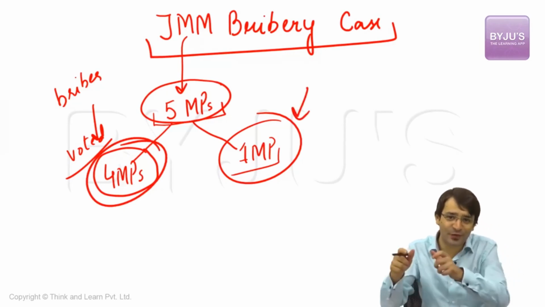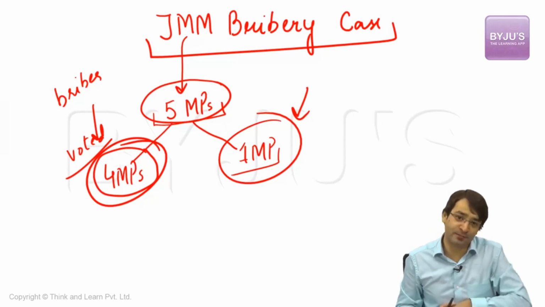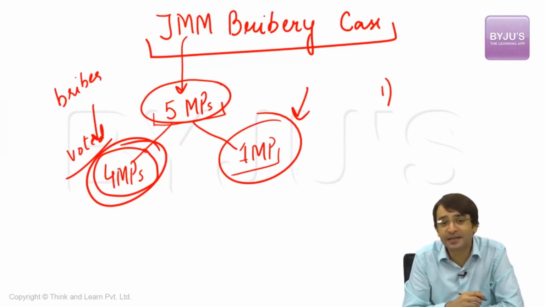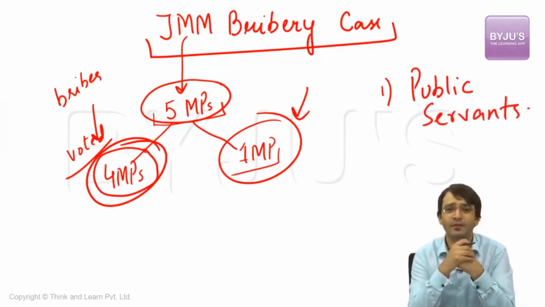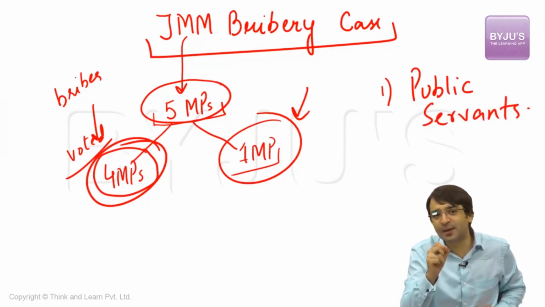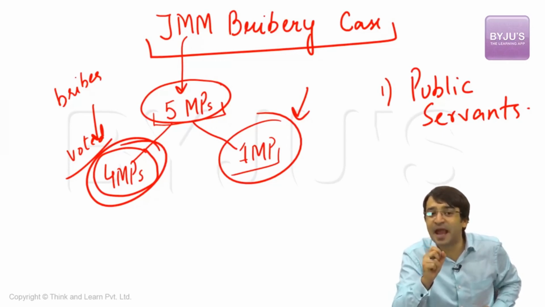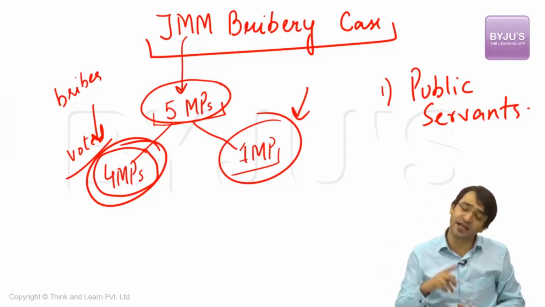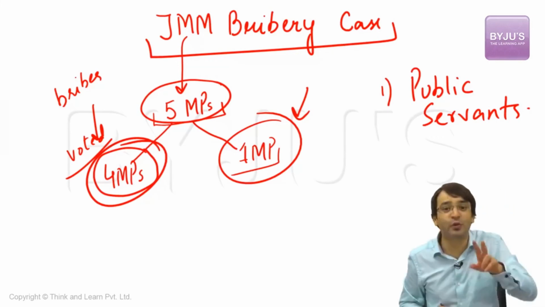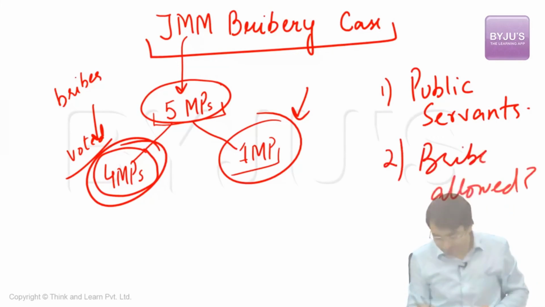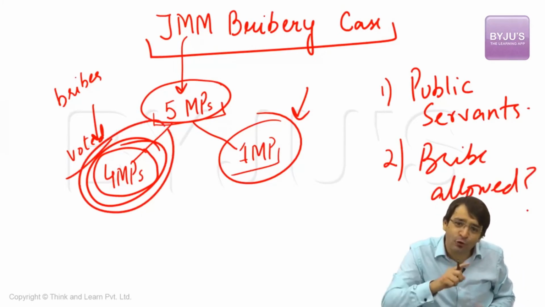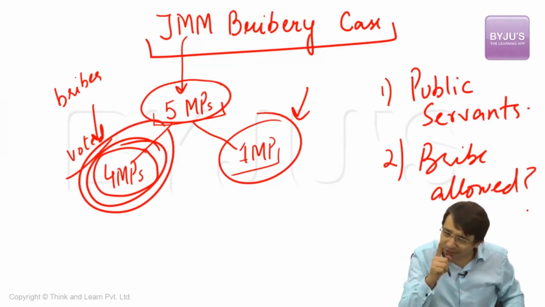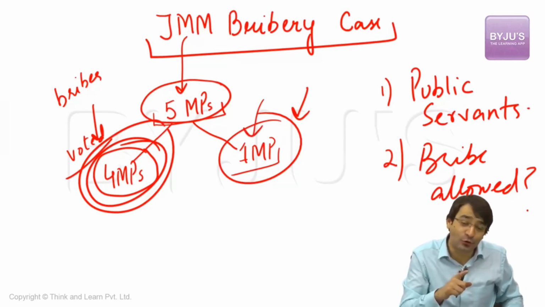When the investigation took place, the matter went to the court. The court said, 2 questions are important. Question number 1, are these MPs, the members of the parliament, public servants? Why? If they are public servants, that means the Prevention of Corruption Act 1986 will apply to them. If the Prevention of Corruption Act 1986 applies to them, that means bribe giving and bribe taking is an offense and they can be prosecuted. The court said yes, they are public servants. When they are public servants, question number 2, is bribe allowed? Is bribe allowed inside the parliament? The court said these 4 MPs who were paid the bribes and who voted to defeat this motion of no confidence, don't prosecute them. But this one MP who was paid the bribe but who did not vote, prosecute him.